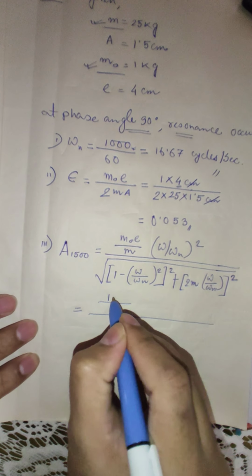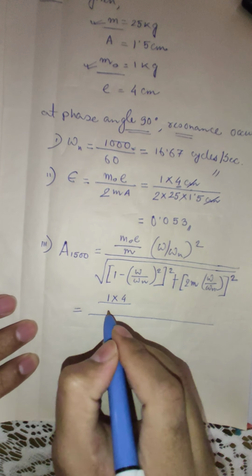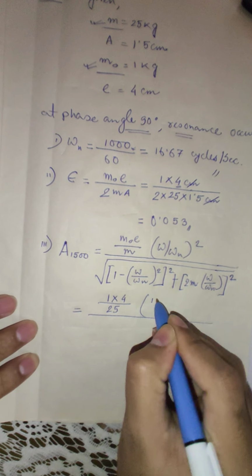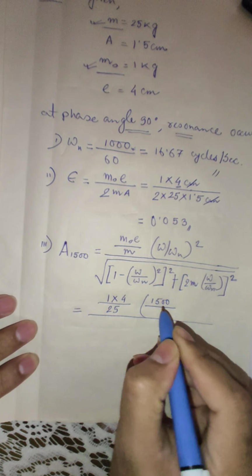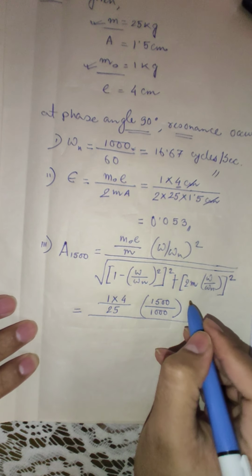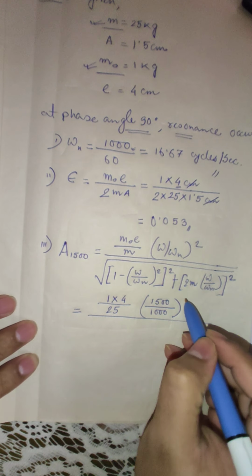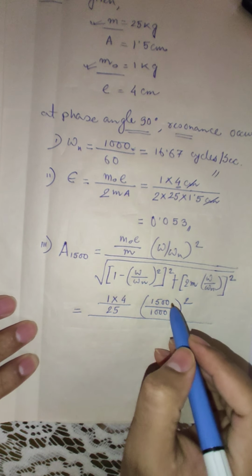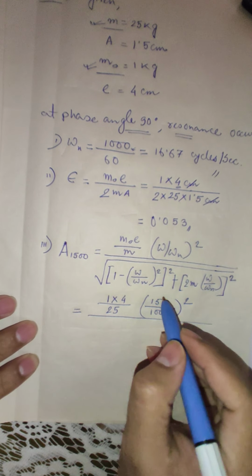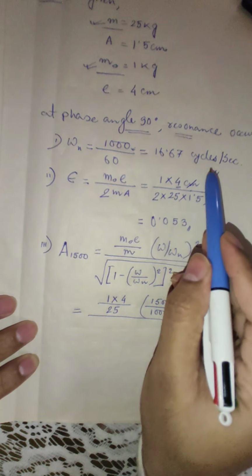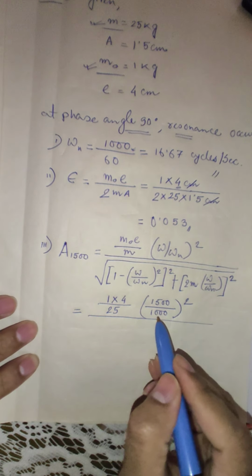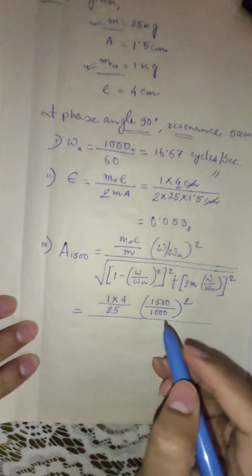M naught is your 1 kg, e is your 4, m is 25, omega is now given as 1500 rpm. So this is the disturbing frequency. 1000 rpm was the original natural frequency. We are considering 1500 rpm by 1000 rpm, hence it is directly written. Otherwise you need to convert this omega into cycles per second, again dividing it by 60, and then you can write omega n is equal to 16.67.